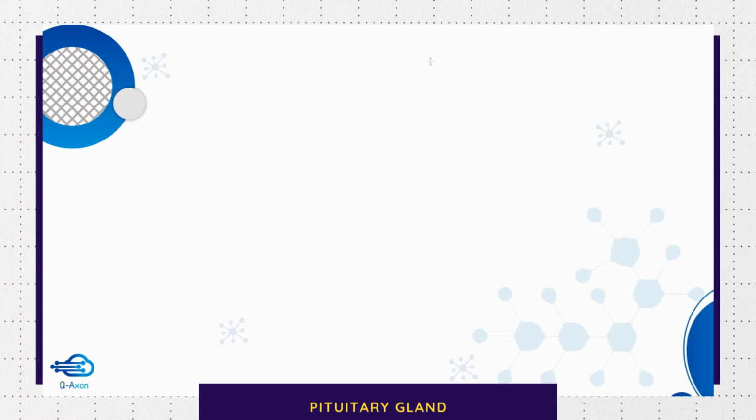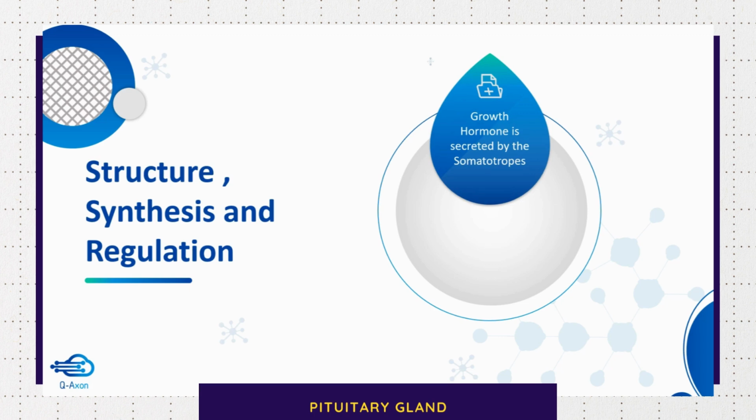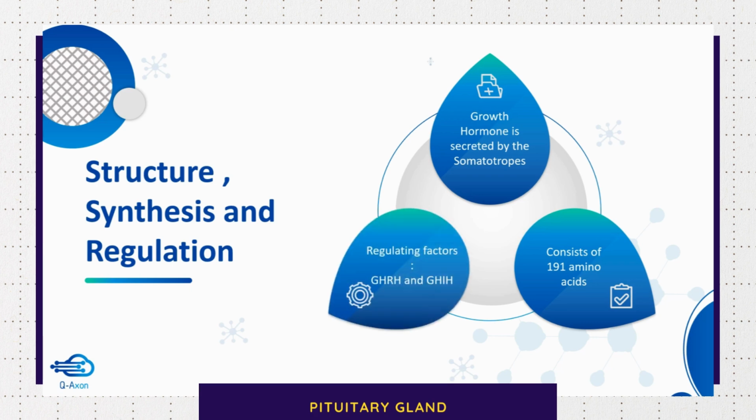Now we are going to see about growth hormone in detail. The structure of growth hormone is a peptide containing 191 amino acids. And as we have seen earlier, the main regulating factors are growth hormone releasing hormone and growth hormone inhibiting hormone, which are secreted by the hypothalamus. So you can understand that growth hormone releasing hormone helps in the release of growth hormone from the anterior pituitary. The growth hormone inhibiting hormone is otherwise called somatostatin.